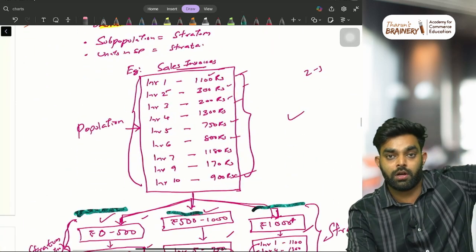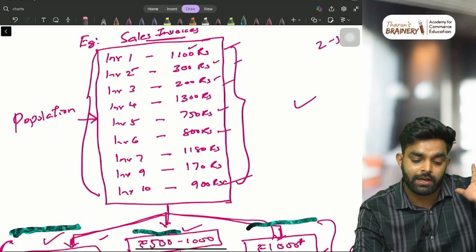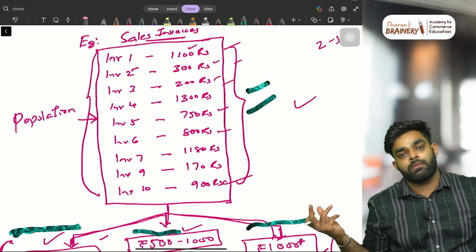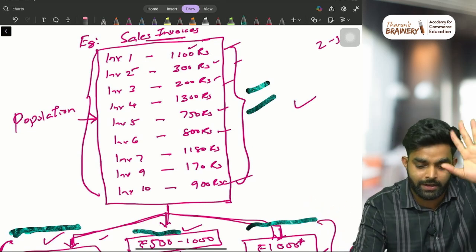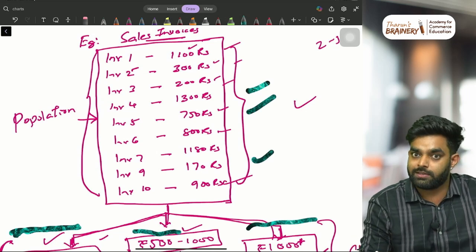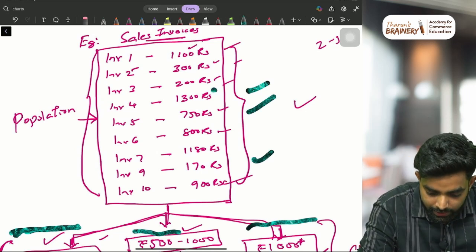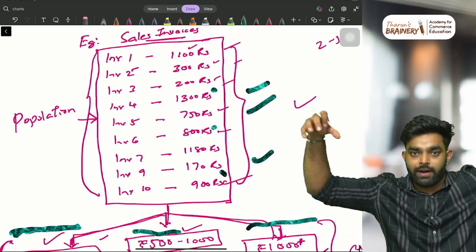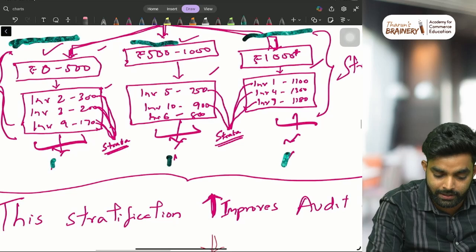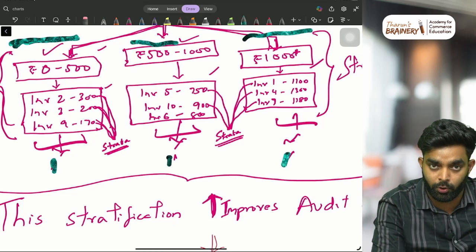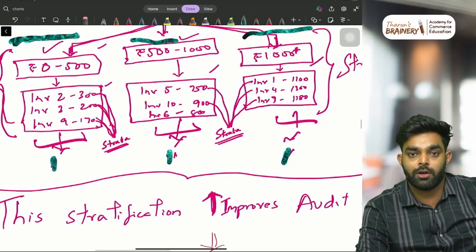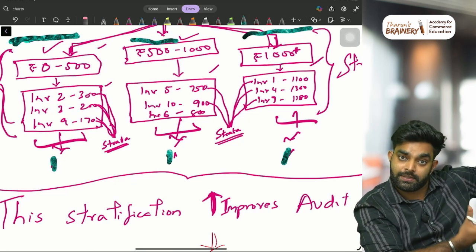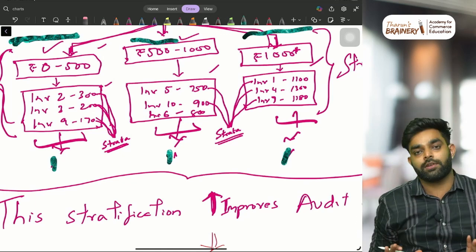So normally, if you are not using any of these techniques, how will you pick a sample? 10 bills are there. You will just randomly pick, for example, invoice 4 and invoice 6. I need 3 samples, so I picked invoice 9 also. So from this sample, it is 1,300, 800, and 900. This is one way, but here you are dividing it into different groups. So you will get one sample from the smaller group, one from the middle group, and one from the bigger group also. It is better, because the sample should be representative of the entire population, right?